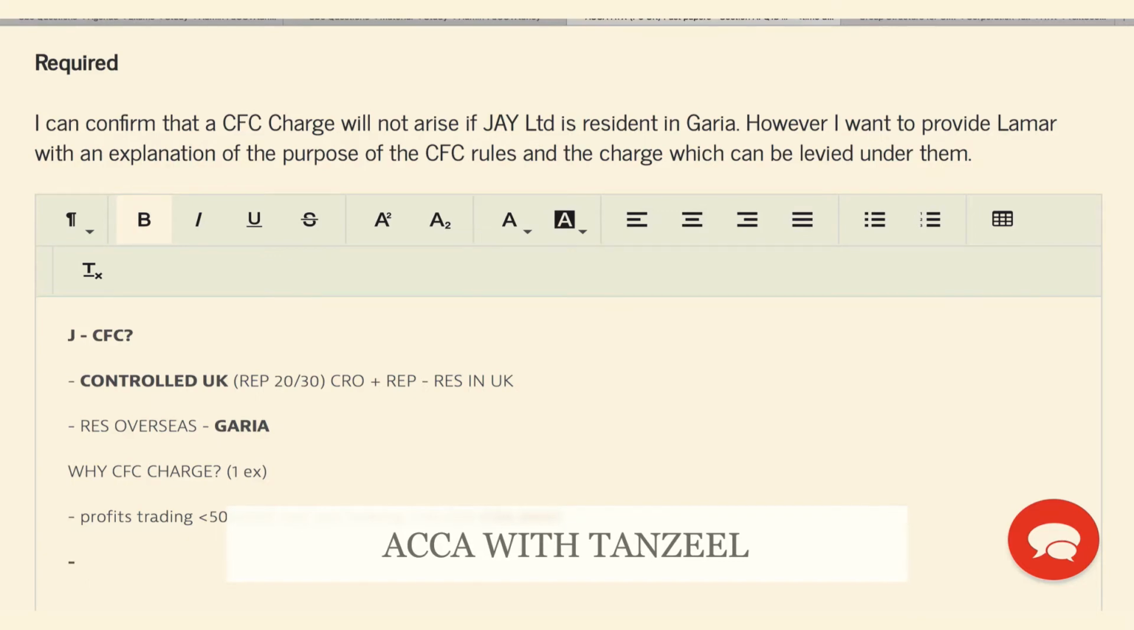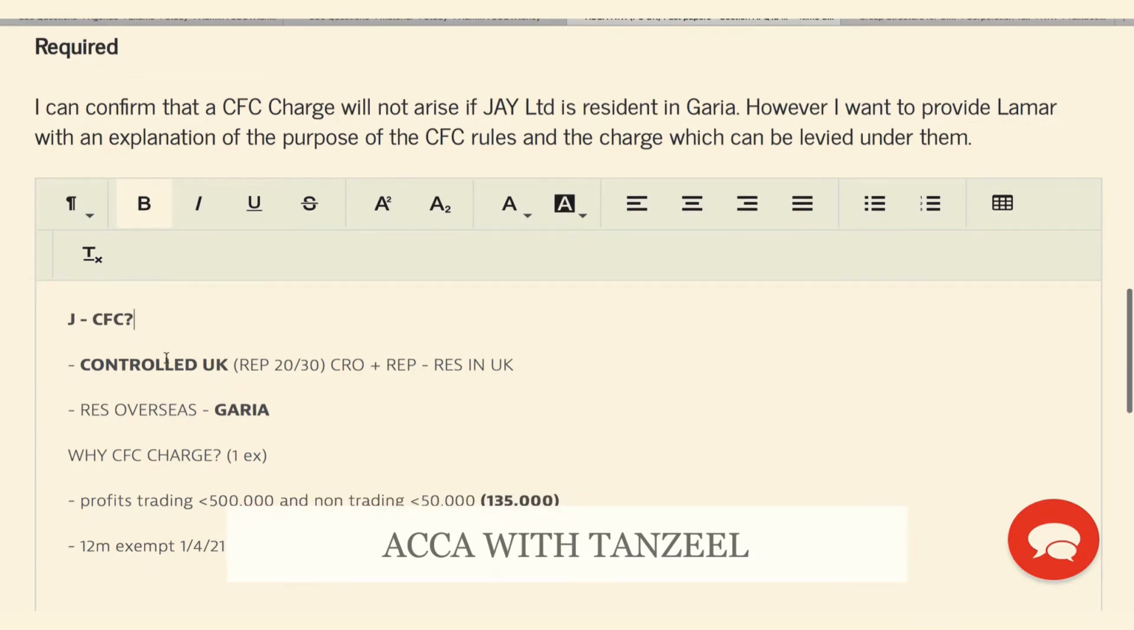Also, just to show you, another exception is satisfied. Within the first 12 months of trading, the exception is there will be no CFC charge. And they are now starting to trade on the 1st of April 21. So both of these exceptions are satisfied. This is why there is no CFC charge that is going to be levied on J Limited. It is a CFC, but no CFC charge because we have two exceptions being satisfied where we actually only need one to be satisfied.